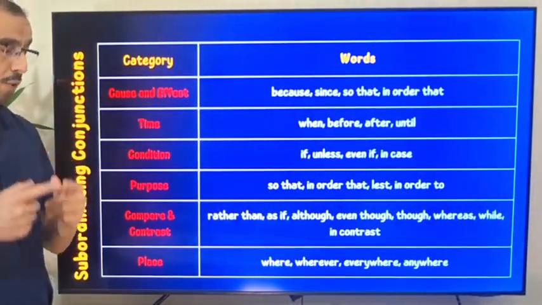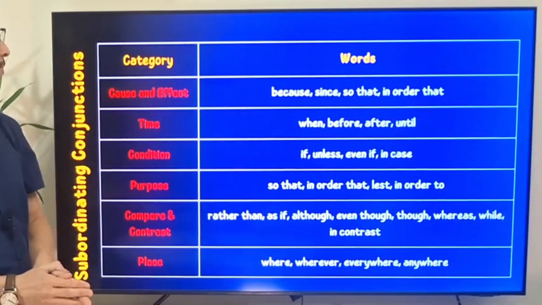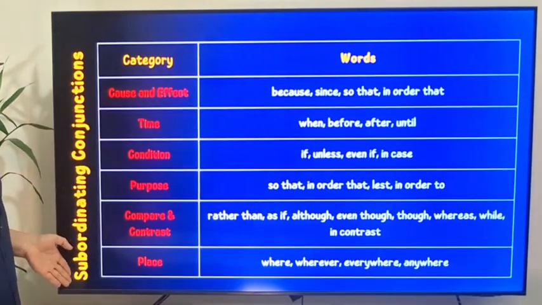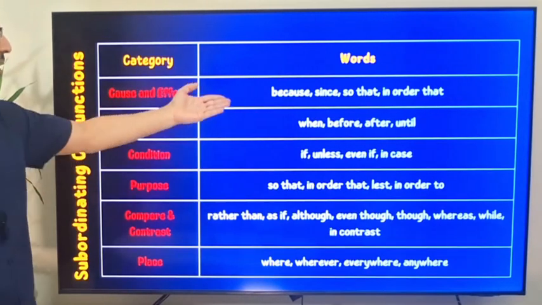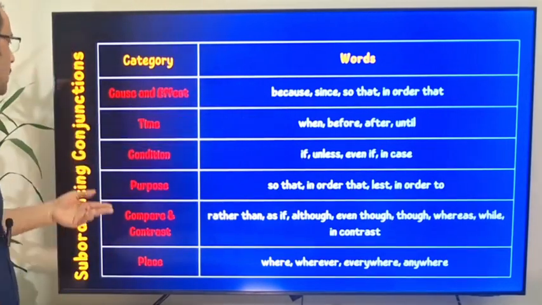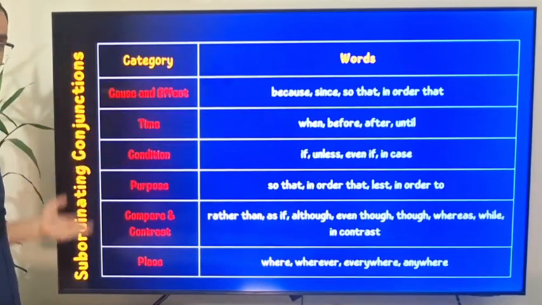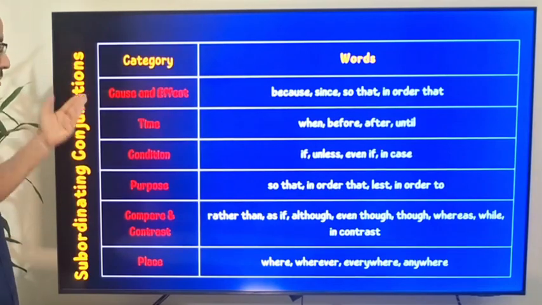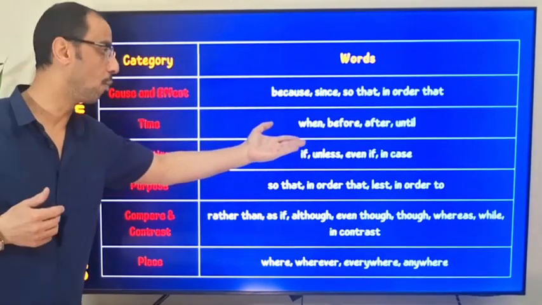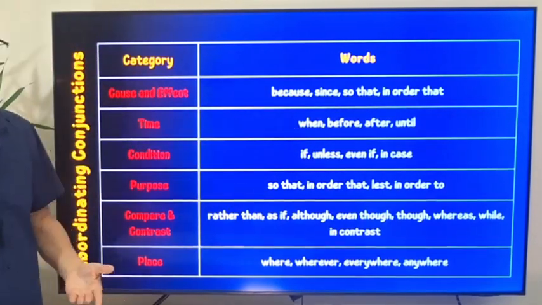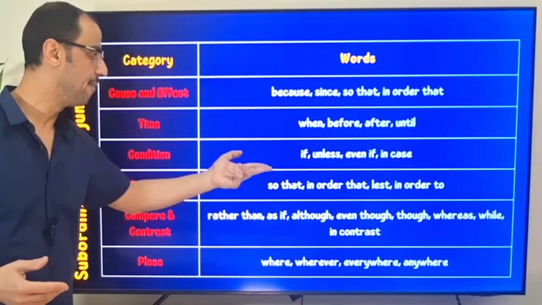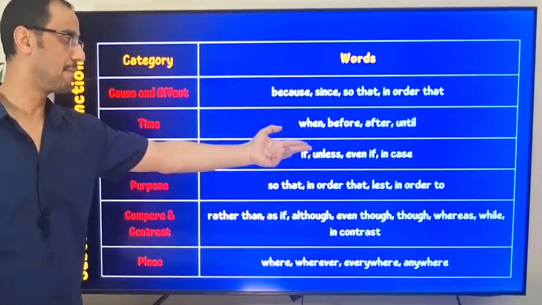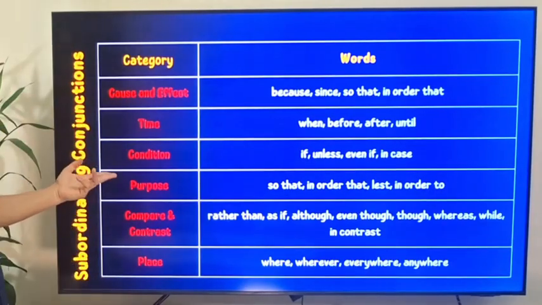Now, we have a large group of subordinating conjunctions. Some of them tell about cause and effect, something like because, since, and so on. Time subordinating conjunctions, something like when, before, after, until. That's easy. Condition, for example, if, unless, even if, or in case.